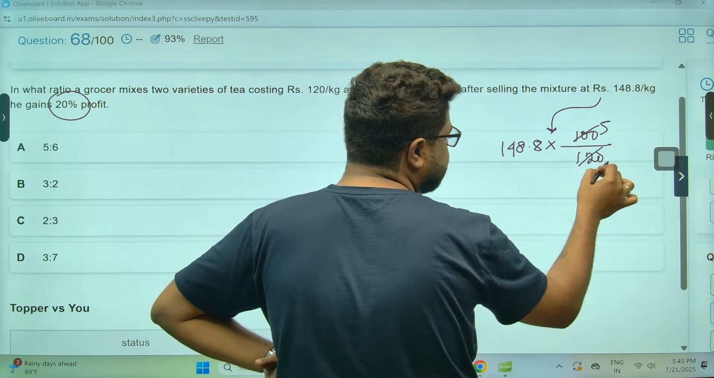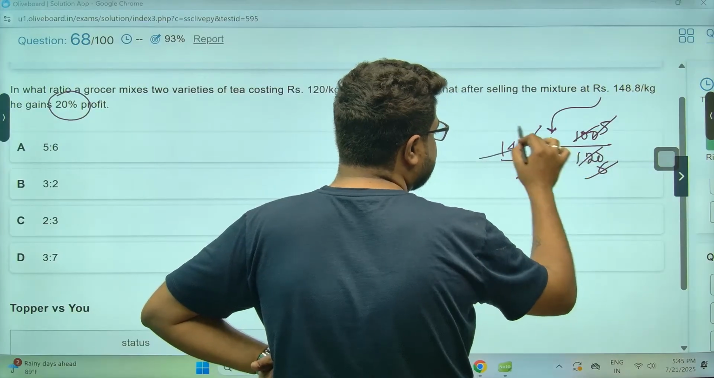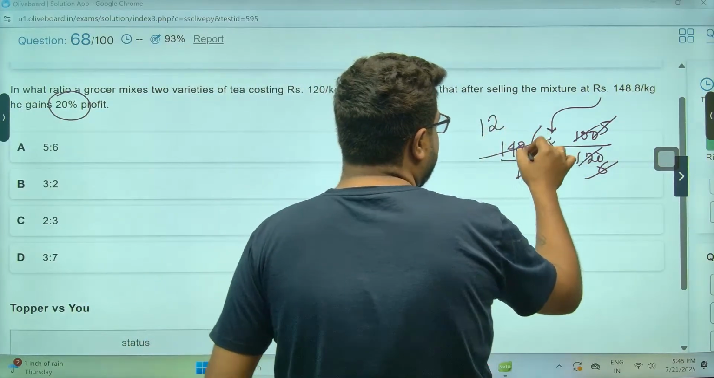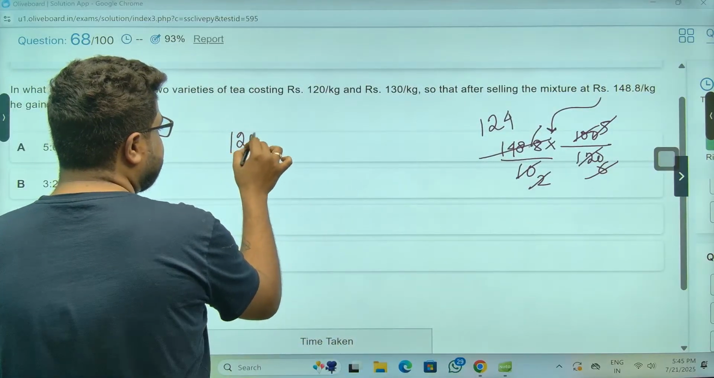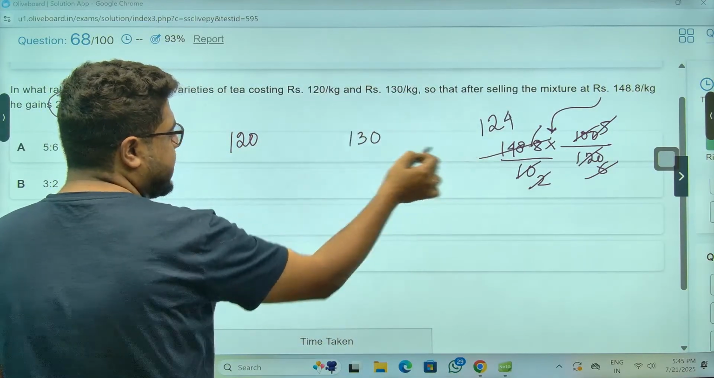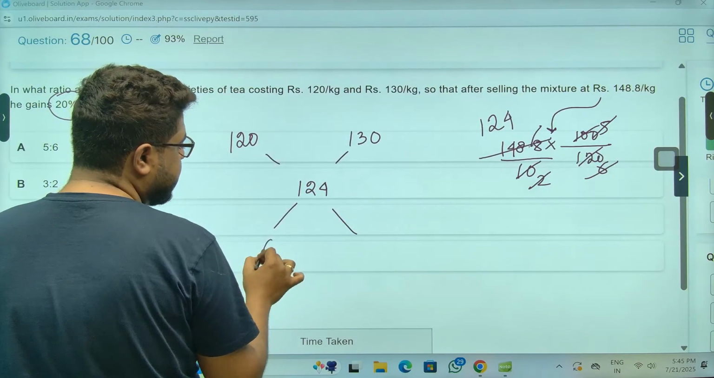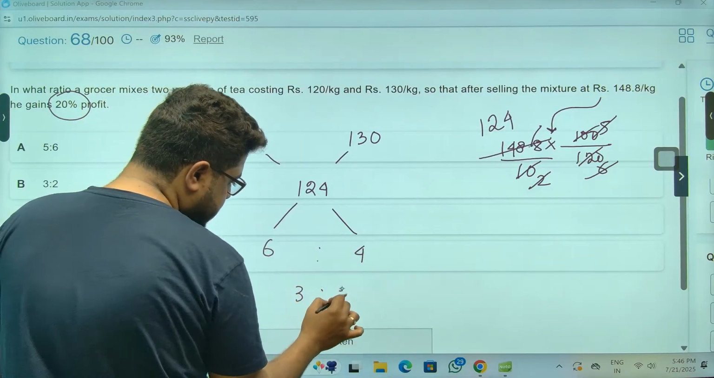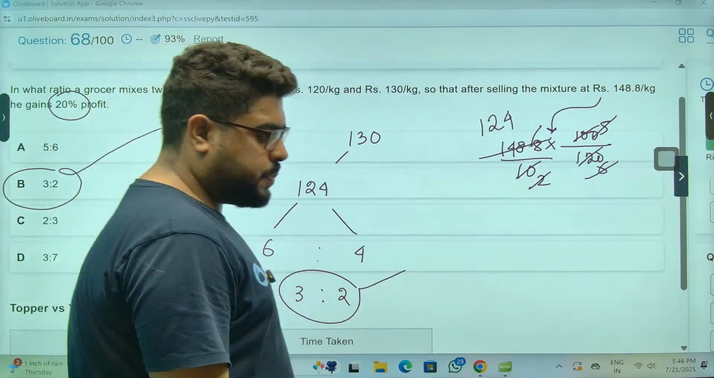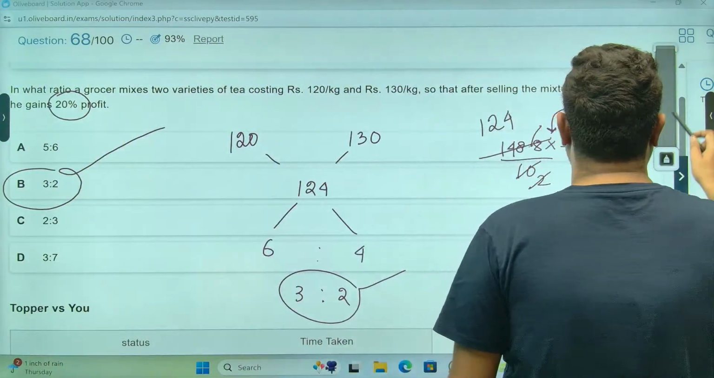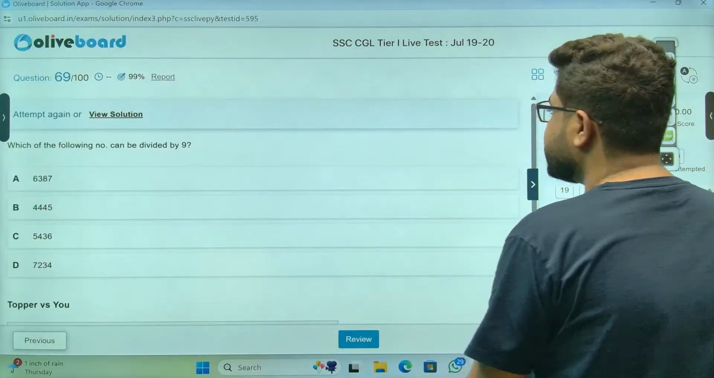So this is 5, this is 6. Remove this, sir, by 10. So this 2. Do it directly from 12. 12 ones are 12, 12 twos are 24, 48 means 4 12s are this. Sir, 1, so that means 120, 130, this is 2, and the mixture is this. Sir, this 6, this 4. Ratio is 3:2, sir. Option number B is the answer. Look, finished, sir. It was nothing, sir.